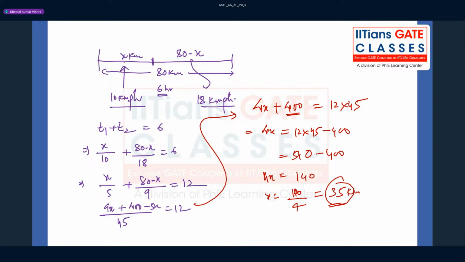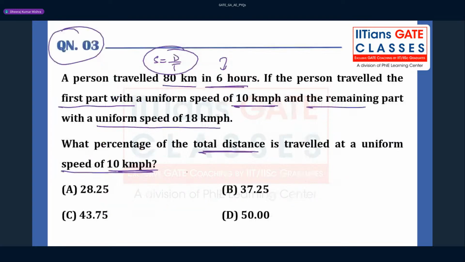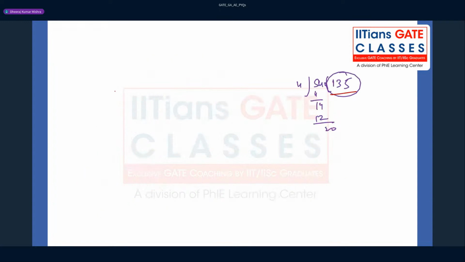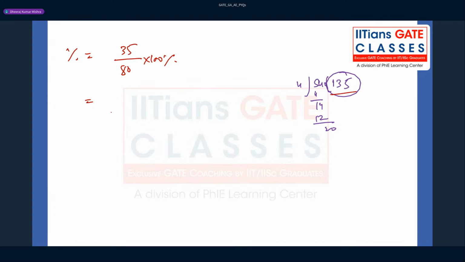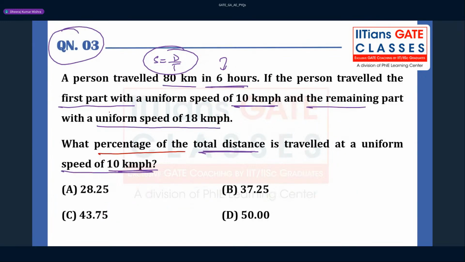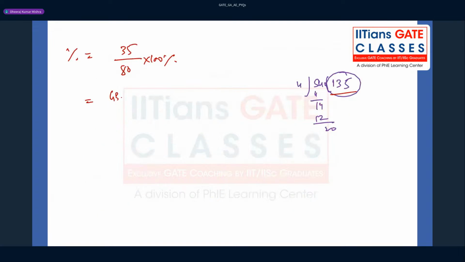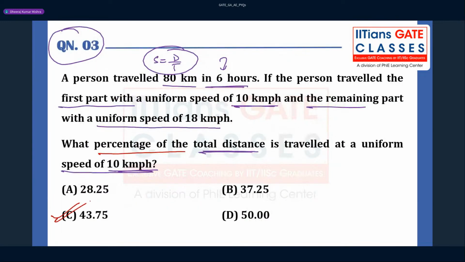Now they are asking you to calculate the percentage of the total distance. So the percentage is nothing but 35 upon 80 into 100%, right? In the previous calculation, we forgot to subtract 400. Okay, fine. So now you can solve this, and you will get 43.75%, which will be the correct answer. So option C is going to be correct for this question.